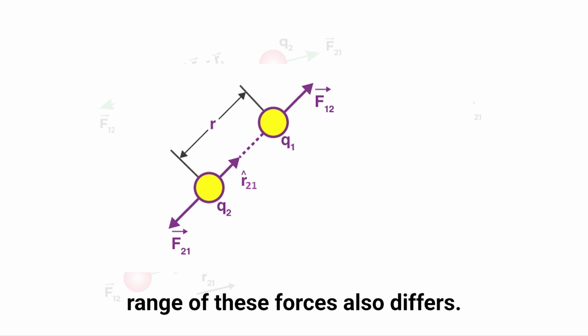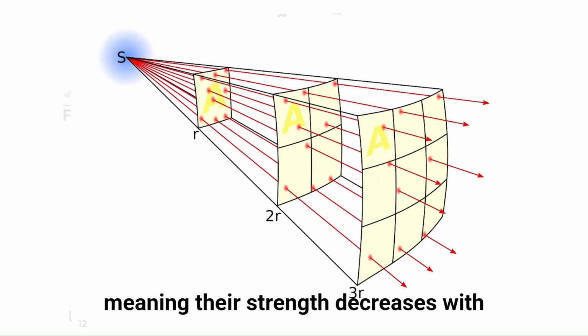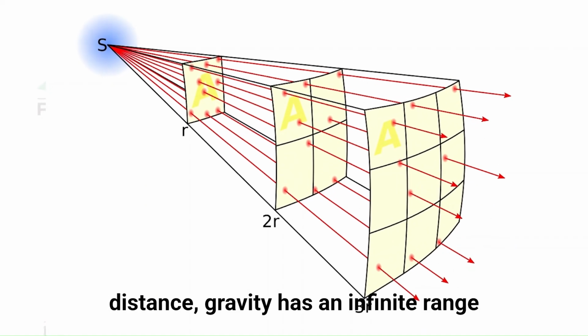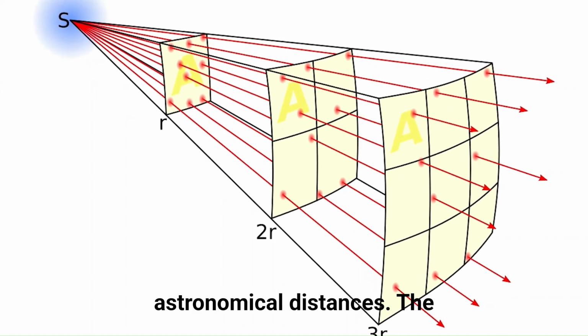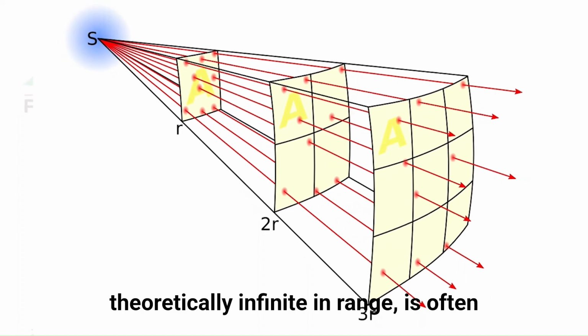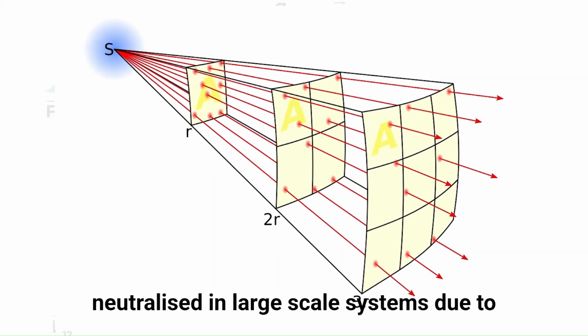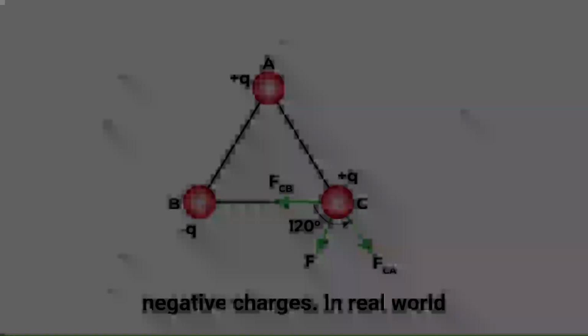The range of these forces also differs. While both follow an inverse square law, meaning their strength decreases with distance, gravity has an infinite range and remains significant even over astronomical distances. The electrostatic force, though also theoretically infinite in range, is often neutralized in large-scale systems due to the presence of equal positive and negative charges.